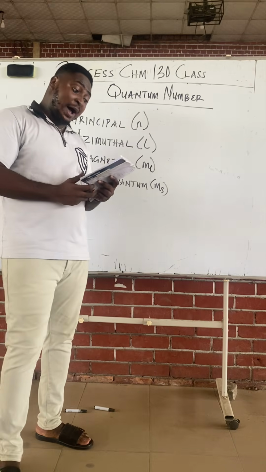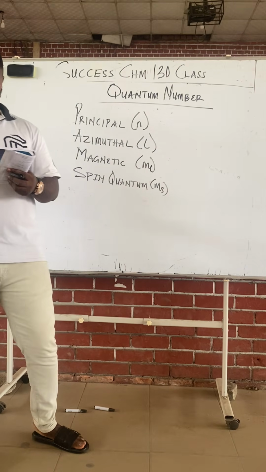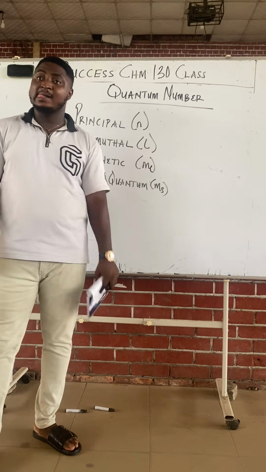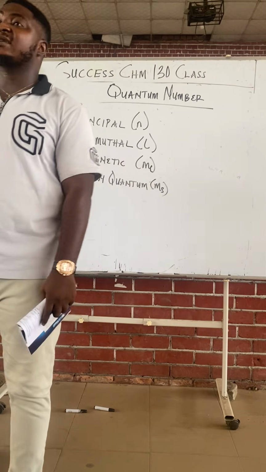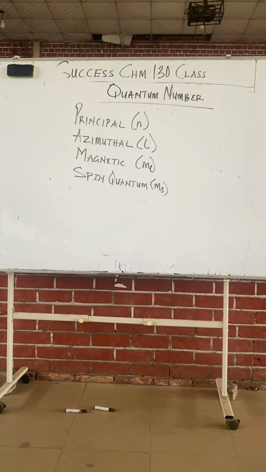Let's start with the principal quantum number.